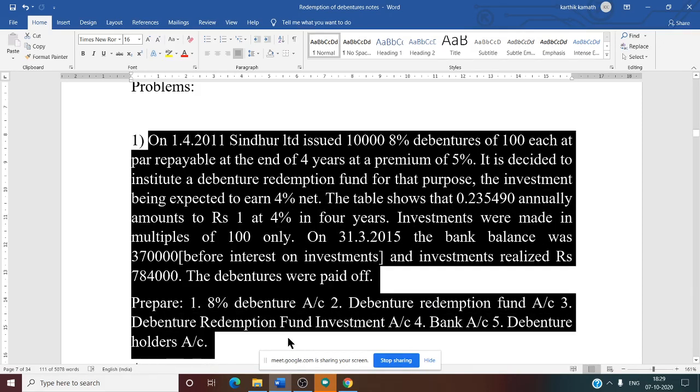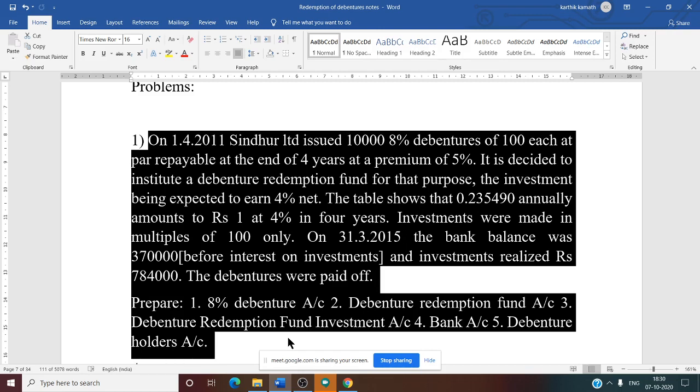On 1/4/2011, Sindoor Limited issued 10,000 8% debentures of 100 each at par, repayable at the end of 4 years at a premium of 5%. It is decided to institute a debenture redemption fund for that purpose. The investment is expected to earn 4% net. Table shows 0.235490 annually amounts to rupees 1 at 4% in 4 years. Investments were made in multiples of 100 only.